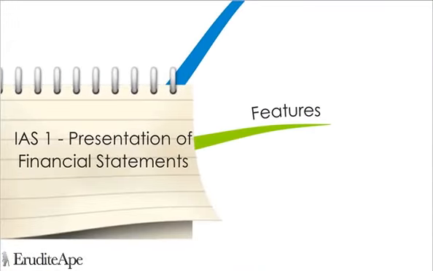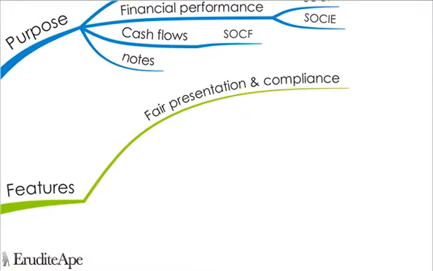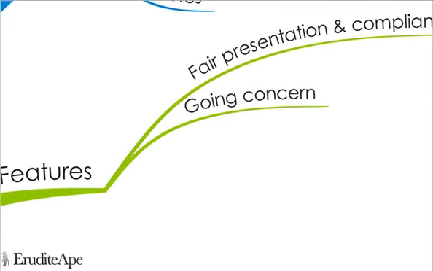Now, financial statements produced under IAS 1 must have the following features: fair presentation and compliance. This means that the financial statements shall be presented fairly as set out in the framework and in accordance with IFRSs and shall comply with the requirements of all the IFRSs. Statements will be produced on a going concern basis unless there's a reason to produce them on a breakup basis. This would be if management intends to liquidate or cease trading, or has no alternative but to do so.